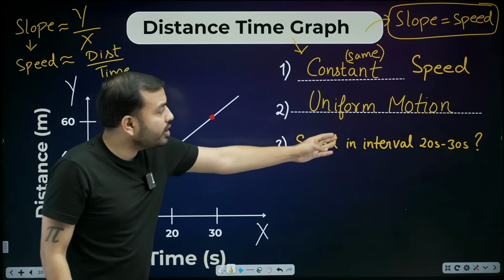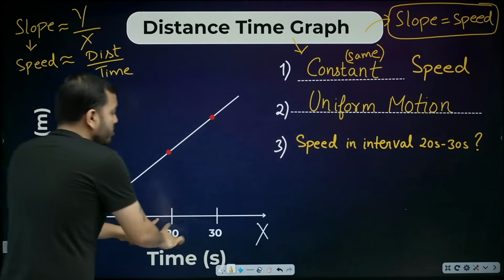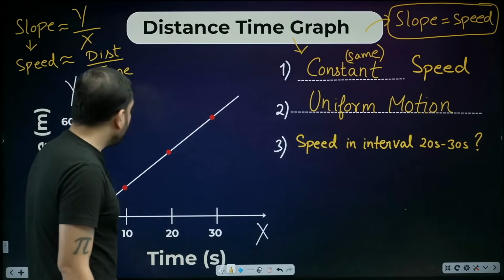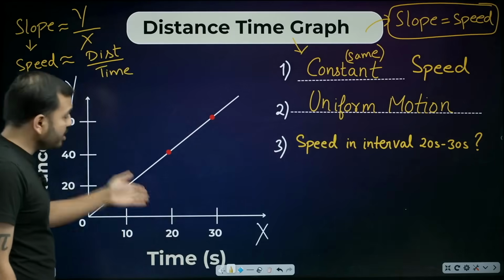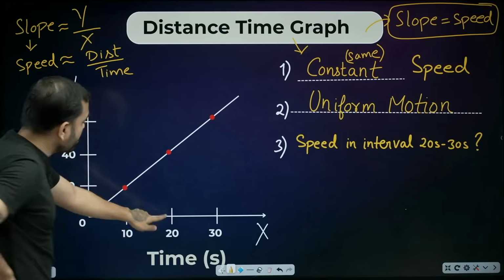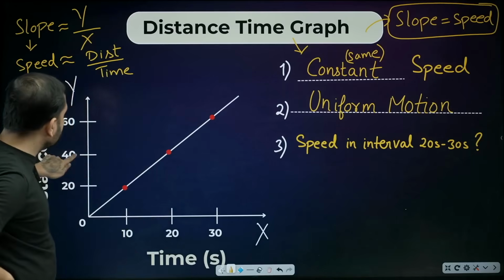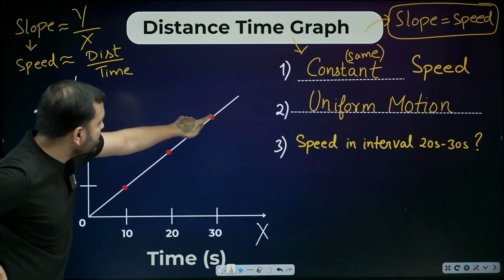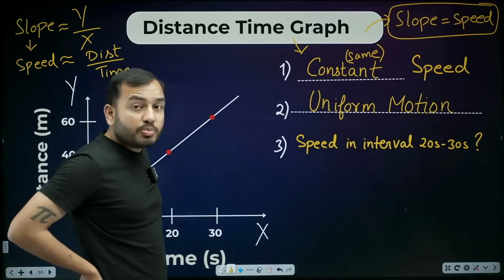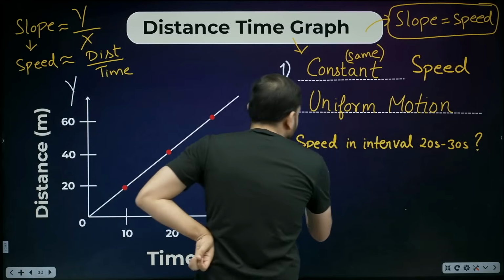Now a question comes. You have to find the speed in the interval from 20 seconds to 30 seconds. They ask us, tell us the speed here. Now, bhai, here is distance, here is time. How do we find speed? I can tell the distance at 20 seconds. What's the distance? 40 meters. At 30 seconds, what's the distance? 60 meters. But what are they asking me? They are asking for speed. So, beta, how will we find speed?